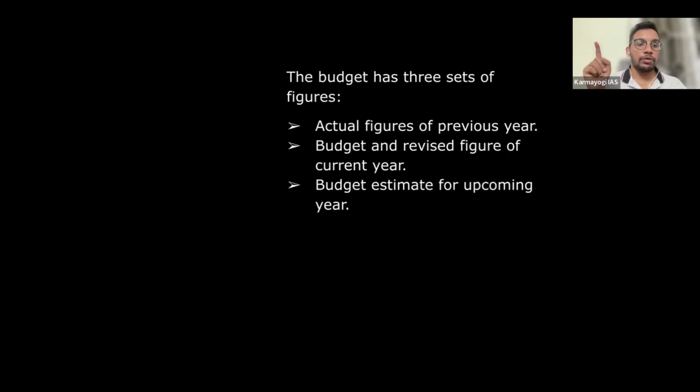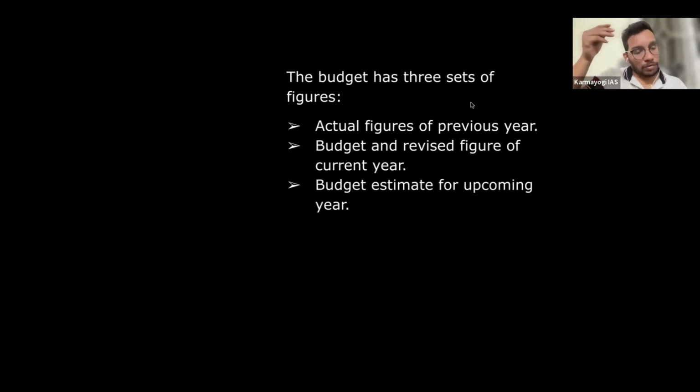Last time, February 1, 2024, they have proposed budget. They have spent, but still 2 more months are there. Whatever they have proposed last year, is that achieved or not? What is the status? So those are called as the revised figures of the current year. So this budget and revised figure of current year is the one which we are ongoing, right? And then actual figures of previous year.